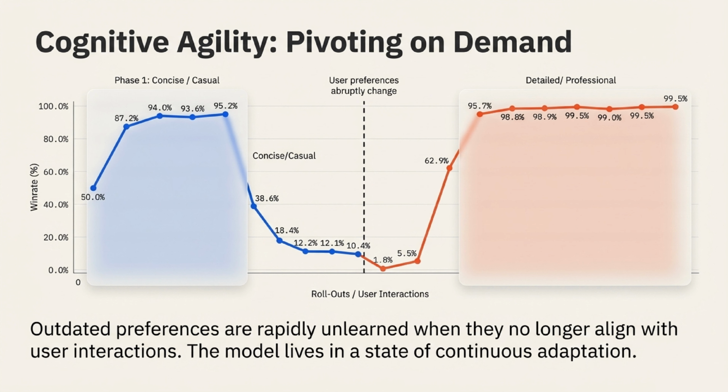It also offers remarkable cognitive agility. What happens if user preferences abruptly change? If a user suddenly wants detailed and professional answers, outdated preferences are rapidly unlearned because they no longer align with the new interactions. The model simply pivots on demand, living in a state of continuous adaptation.